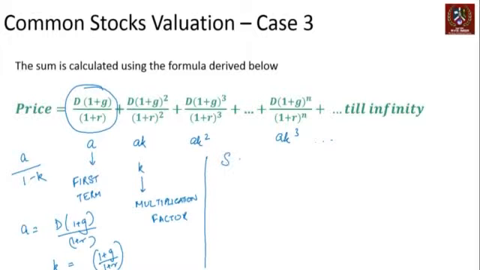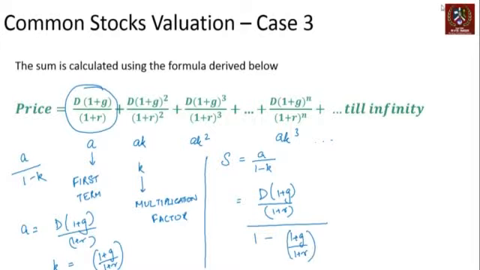So what is the sum? The sum of the infinite GP is given by A upon 1 minus K, which is nothing but D into 1 plus G upon 1 plus R, that's A, that's the numerator, divided by 1 minus 1 plus G upon 1 plus R. Correct? That's the value we get. This is the entire formula that we get.